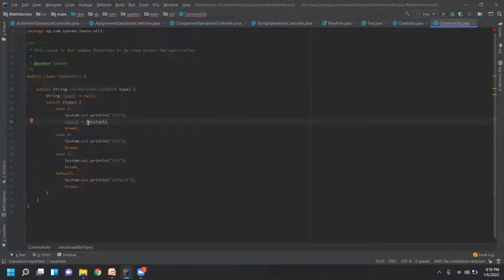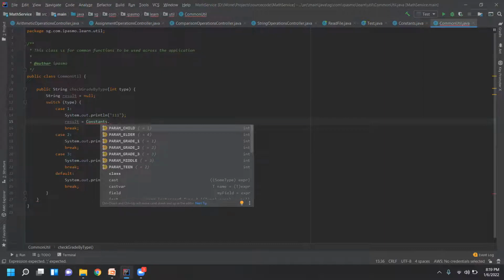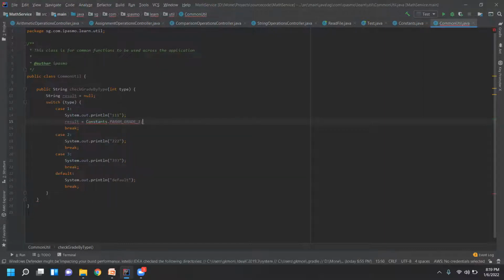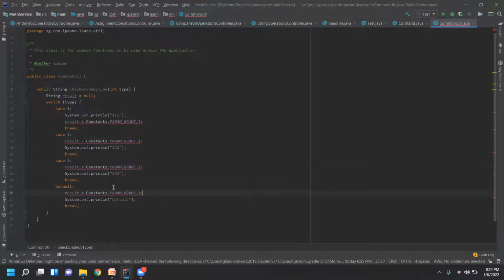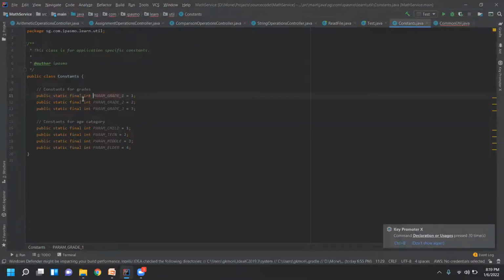So with constants, we have to add a dot. When you add the dot, you can see grade 1. So you are returning grade 1. Tell me why it is throwing a compile time error here. Because the result is of type string, right? Whereas if you see in this program, it is an int, right? So either you change this one or change that one.